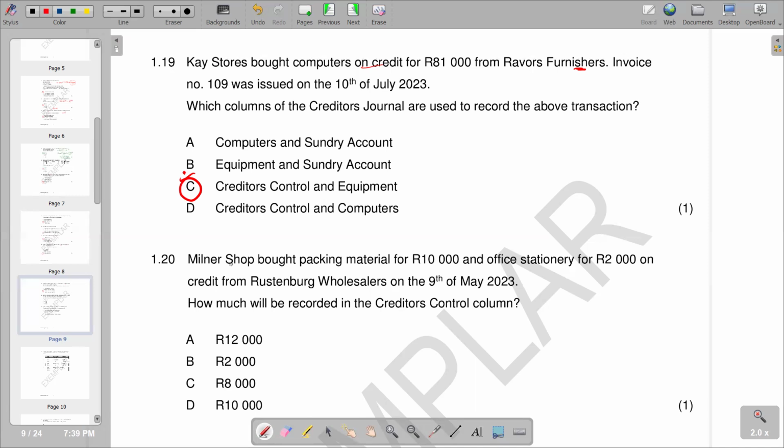We go back to the transaction. Nuna shop bought packing materials at 10,000 rands and office machinery for 2,000 rands on credit from Rustenburg sellers on the date of May. How much will be recorded in the creditors control account? So obviously we have got our 10,000. We are saying we have 10,000. Then we also have an extra 2,000. And then we got our A. So A becomes the correct response that we have.